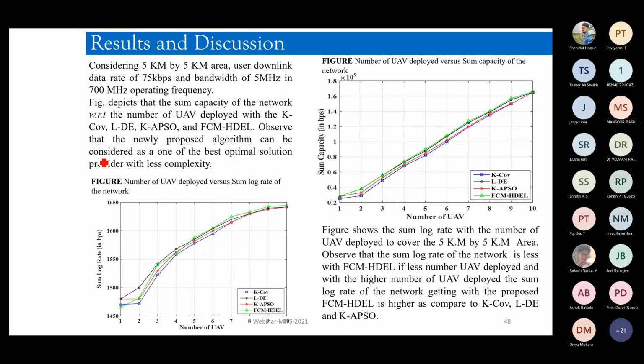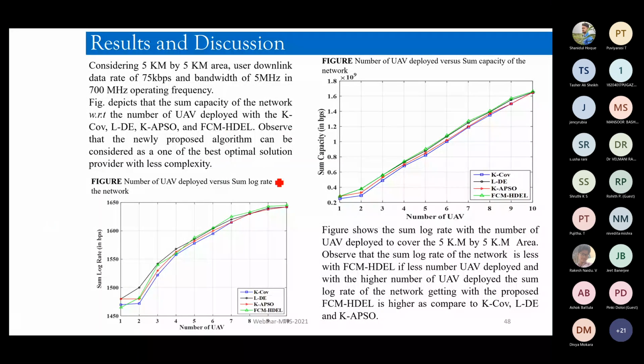HDL is a hybrid optimization algorithm we have designed for fast decision making, right? And we have included fuzzy clustering means along with HDL in order to have an optimal deployment of UAVs under certain situations. All right. So here are some of the results which I would like to show you quickly.